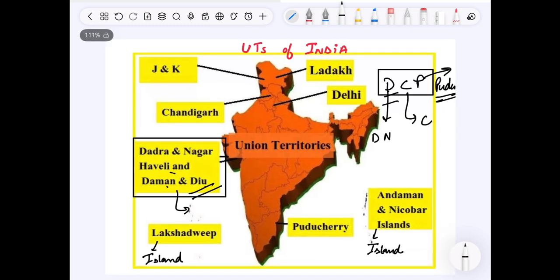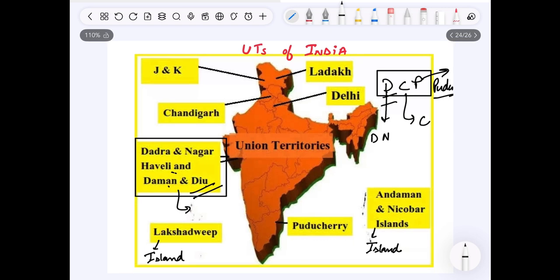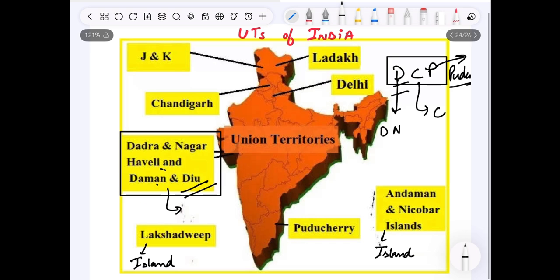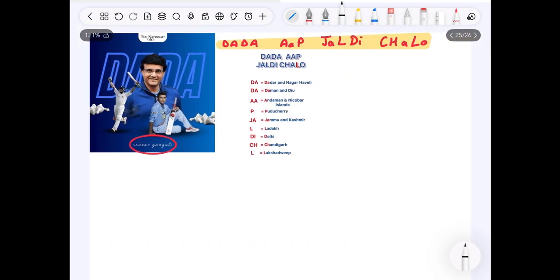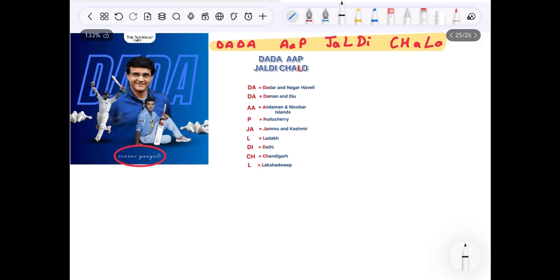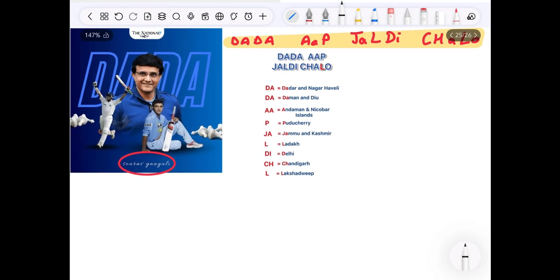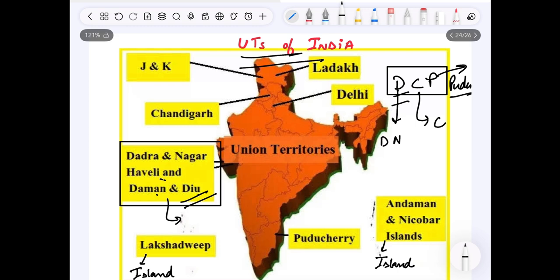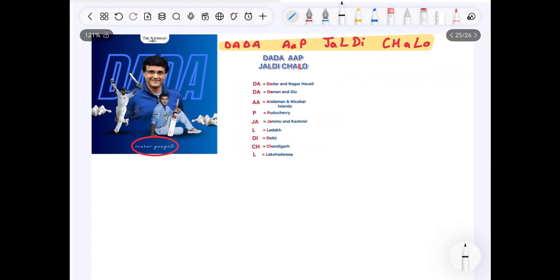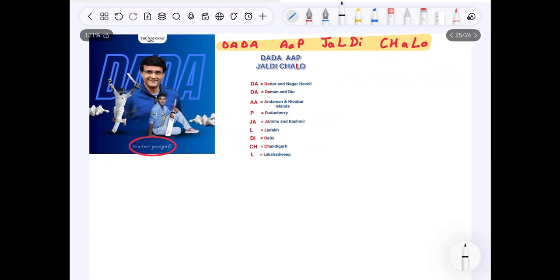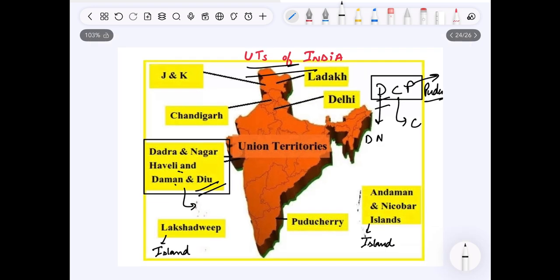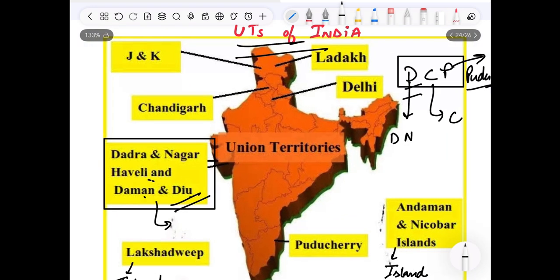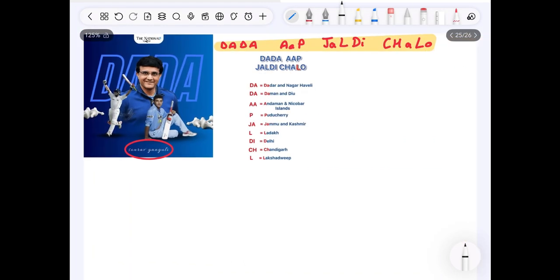Right? So this marks the end of the video, and if anyone wants acronym for all UTs of India, here is a surprise for you. Here comes acronym for all UTs of India. Although I do not recommend you to remember through this acronym, because this will be a load on your mind. Please try to remember by marking it on a map and just recall this DCP. Rest are very easy.